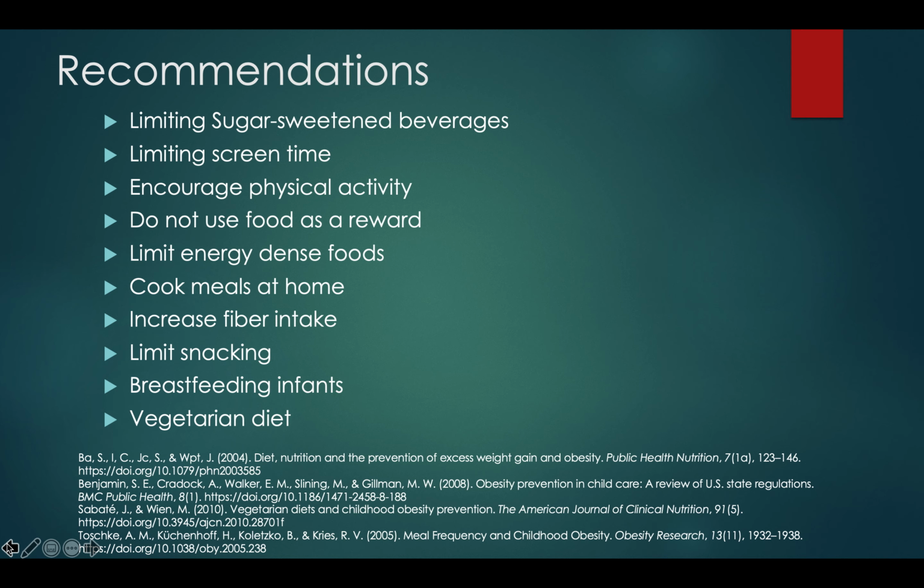The last recommendation is vegetarian or vegan diet. Evidence shows that a plant-based diet seems to be a sensible approach to preventing childhood obesity if it is appropriately planned and monitored by a healthcare professional or registered dietitian. This would lower the risk for a child developing any nutrient deficiencies.